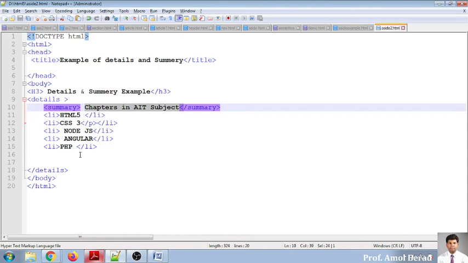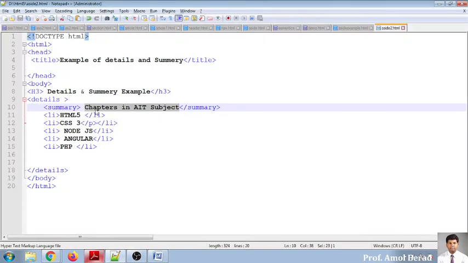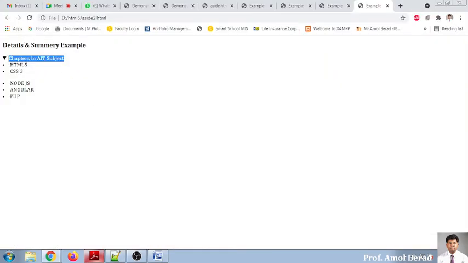So the thing you have written into summary will be displayed as a header for your details. Whatever you write into summary, it will be visible directly.